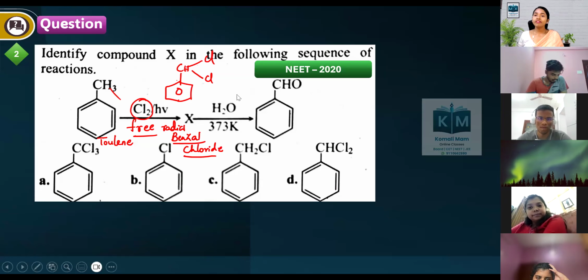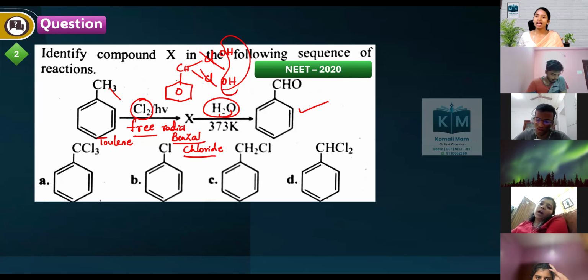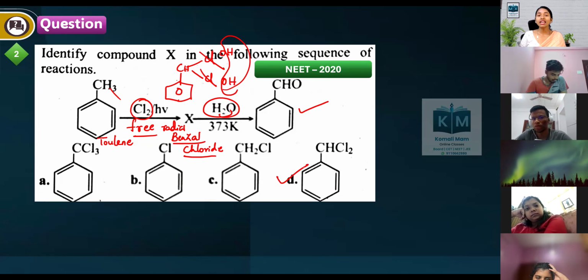Okay. Then if you treat with water, remove this chlorine with OH, remove one more chlorine with OH. Loss of water takes place. We will be getting benzaldehyde. Okay, so what is our answer? Benzal chloride is the intermediate of this reaction.